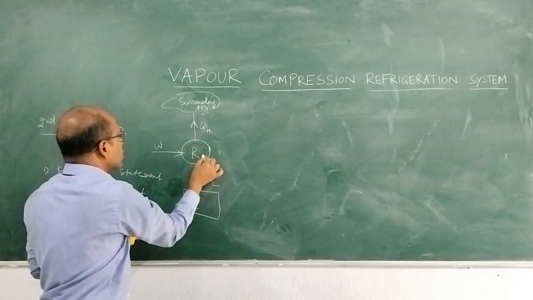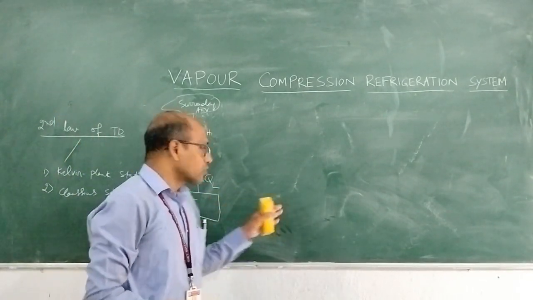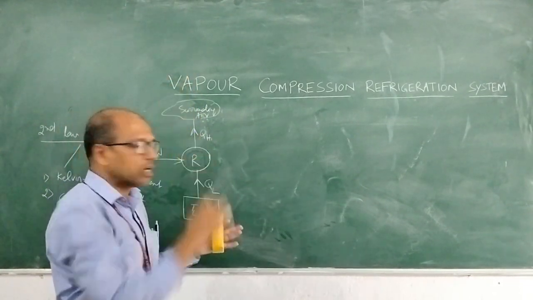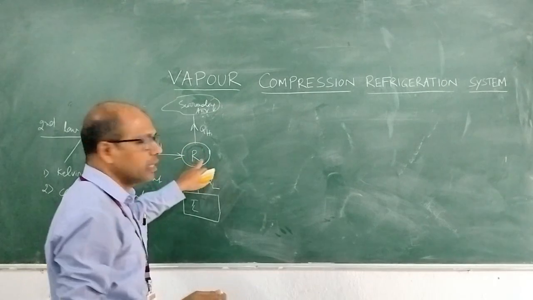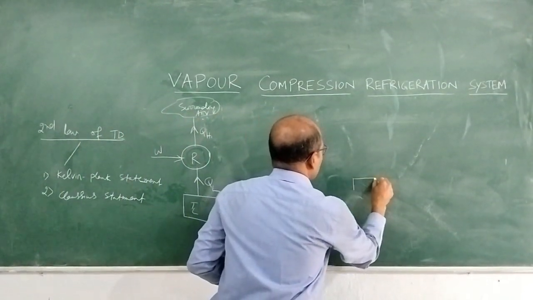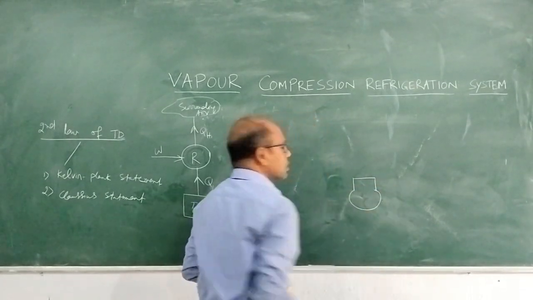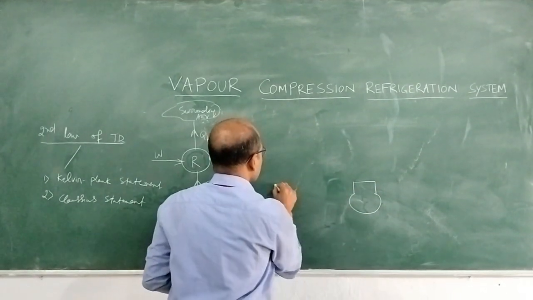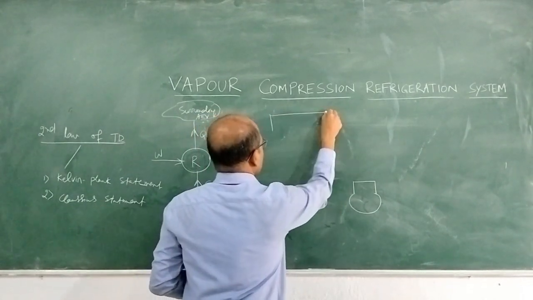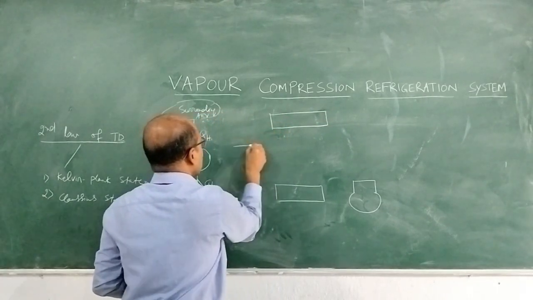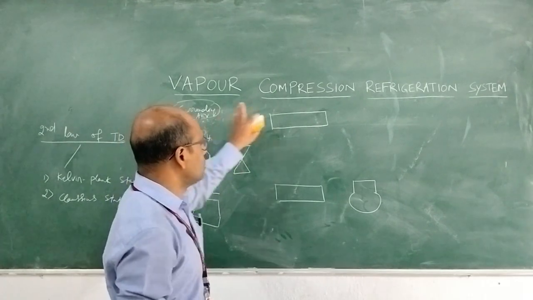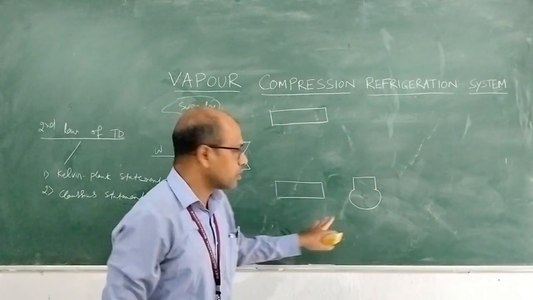What are the different components in a refrigerator that take heat from the low temperature and reject it to the high temperature? What is the mechanism behind the refrigerator? We will discuss this. There are basically four components. One is the compressor, another one is the evaporator, the condenser, and the fourth one is the expansion device. Mainly in a vapor compression refrigeration system, there are four components.